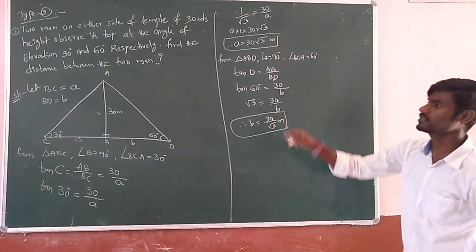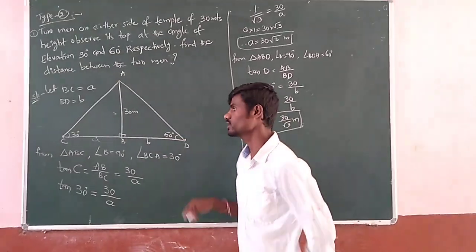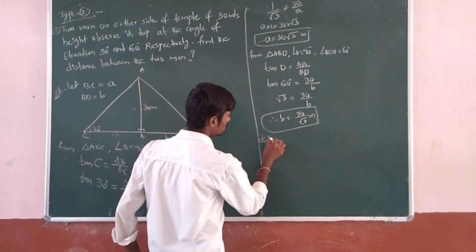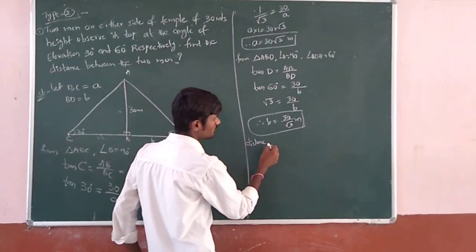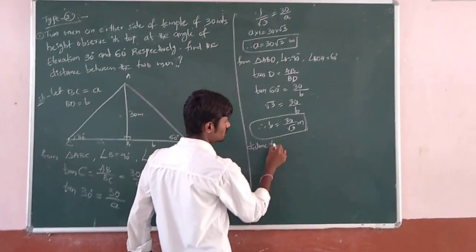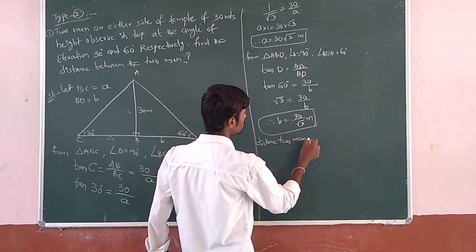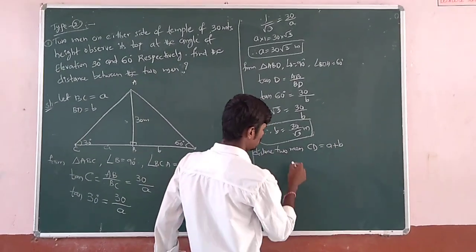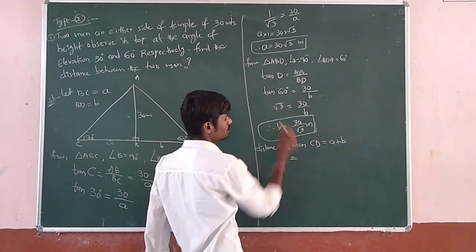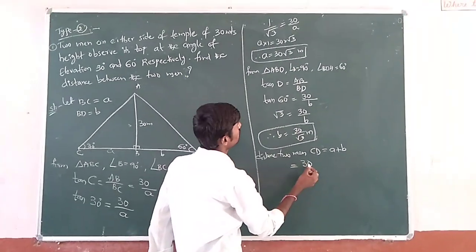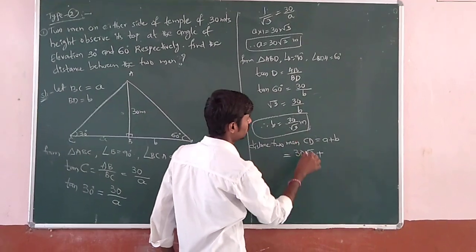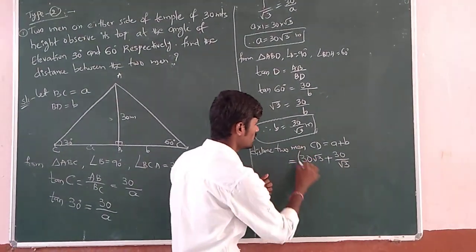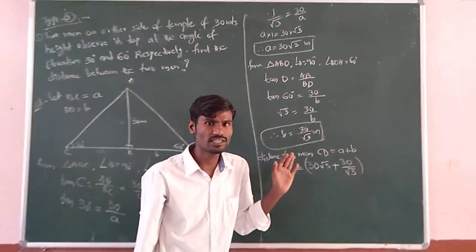So finally we got two individual parts. To get the distance between the two persons, the distance between two men equals CD equals a plus b. What is a? We got 30 root 3, plus b, 30 by root 3. So this is the final answer, but some simplification we need here.